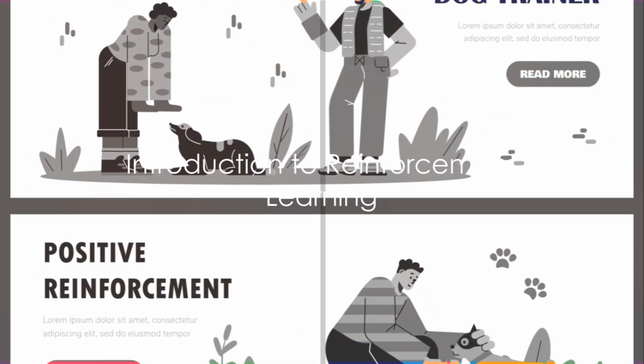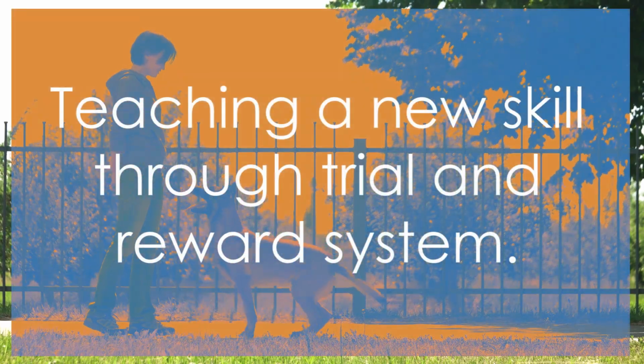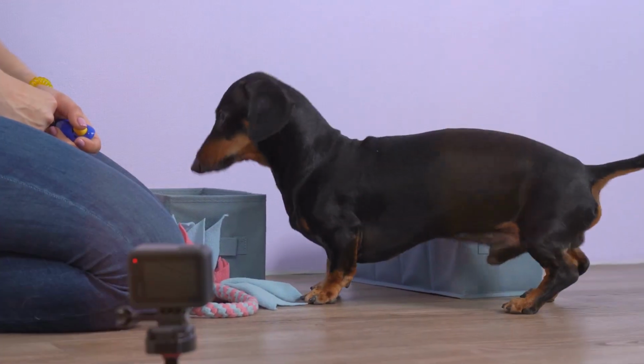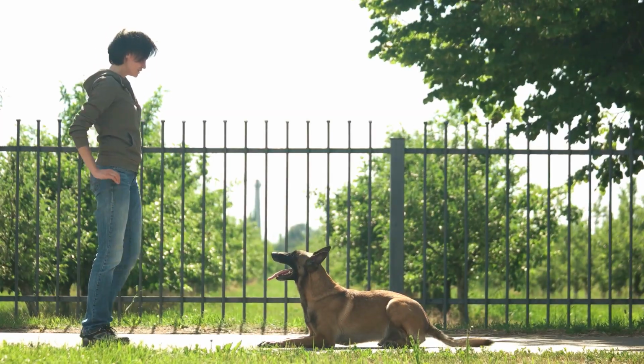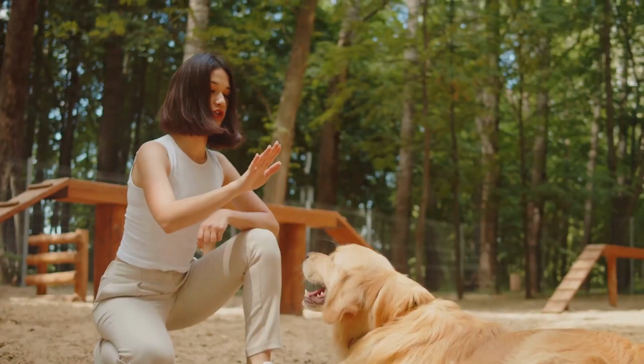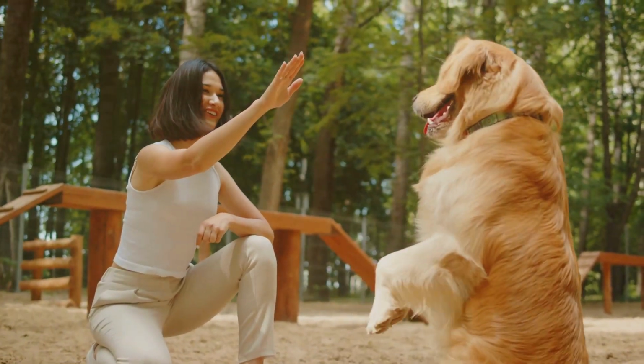Finally, we delve into the world of reinforcement learning. Think of it as teaching a dog new tricks. You don't tell the dog explicitly what to do. Instead, it learns through trial and error. When it performs the trick correctly, you reward it. Over time, the dog learns to perform the trick to get the reward.